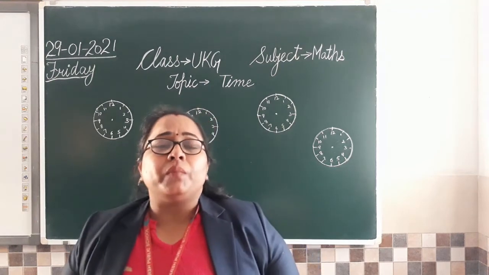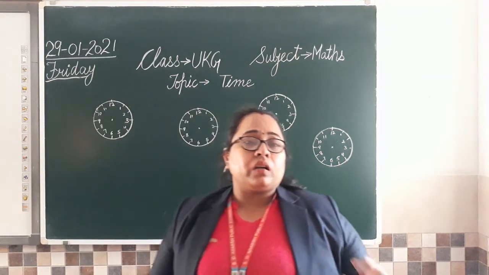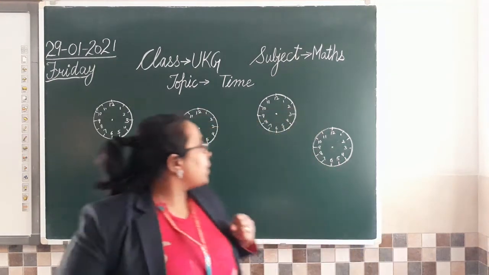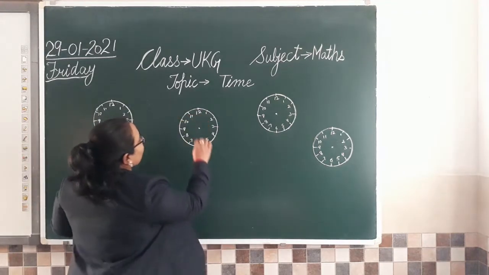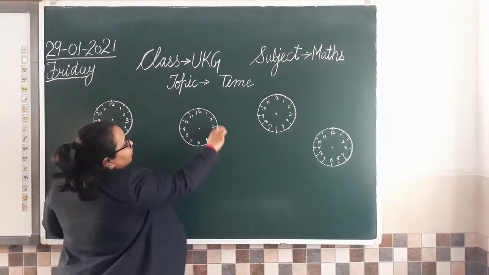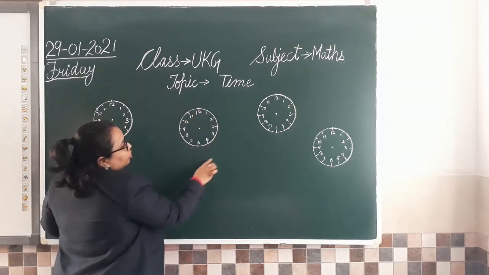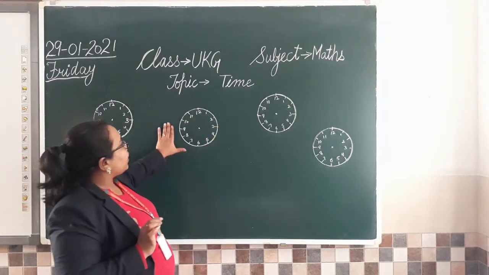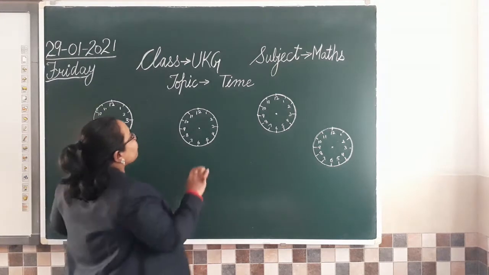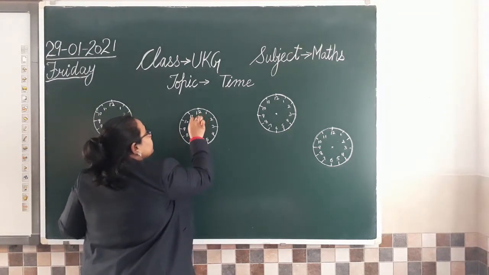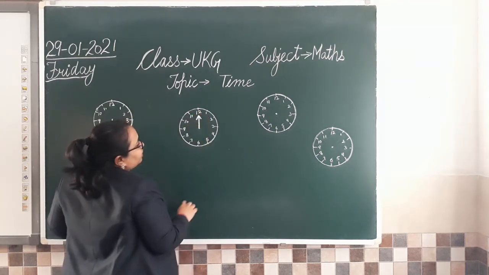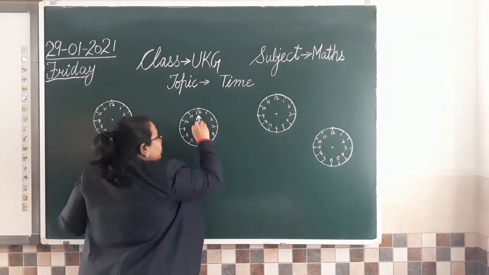Now can you tell me how you read a clock? For example, if I take this clock, is it visible to all? Now this is the center. We have written all the numbers. जो clock में numbers होते हैं, that is already mentioned here. Now if I ask you, I am drawing the hands here, one hand is this and the other one is this.